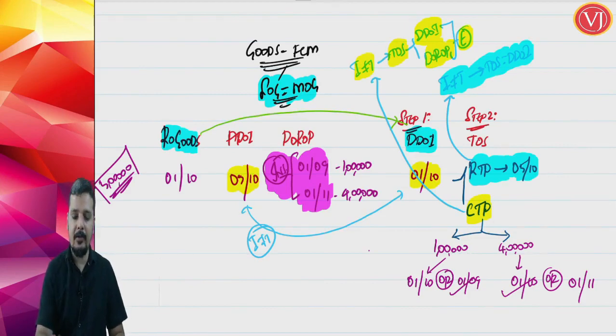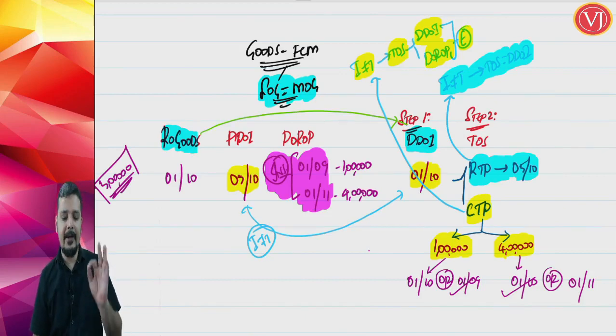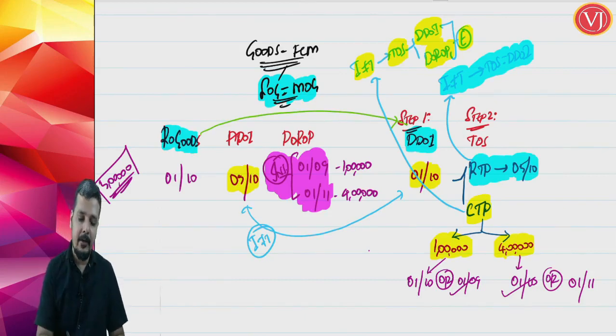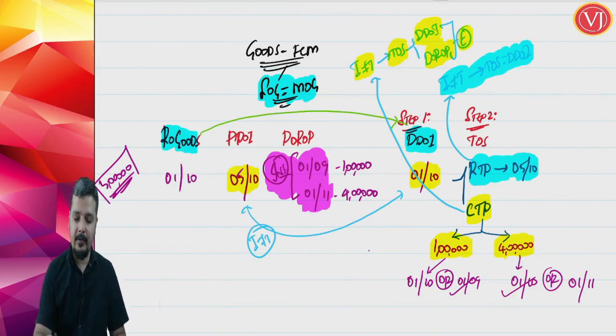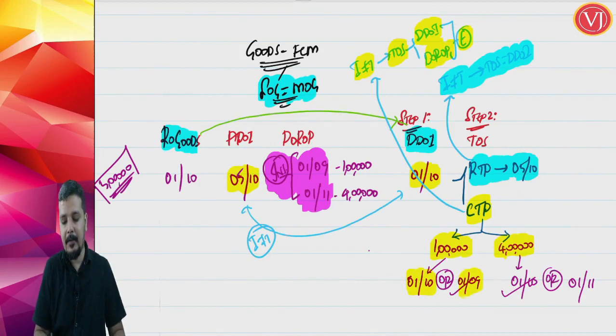So, what I did for composition taxable person, I split that question for 1 lakh separately, for 4 lakh separately. Again, it is very clear that invoice was not raised in time. Why? The due date for invoice was 1st of October, but invoice is raised on 5th of October. So, when invoice is not raised in time, what is the formula? Due date of invoice, which is 1st of October, or receipt of payment 1 lakh, 1st of September. Which is earlier? 1st of September. Likewise, for 4 lakhs, due date of invoice 1st of October, or date of receipt of payment, 4 lakh receipt, 1st of November. So, which is earlier? Earlier is 1st of October.